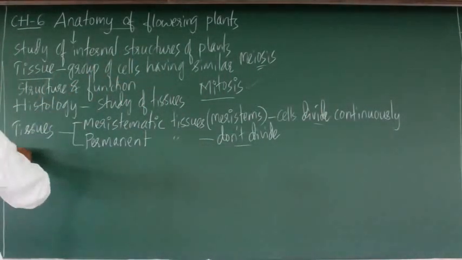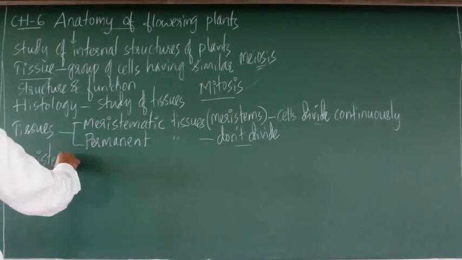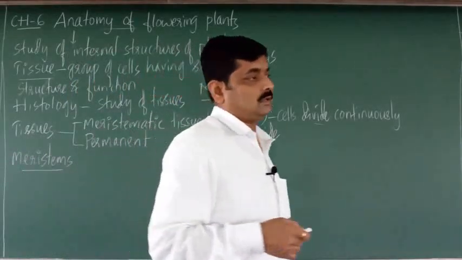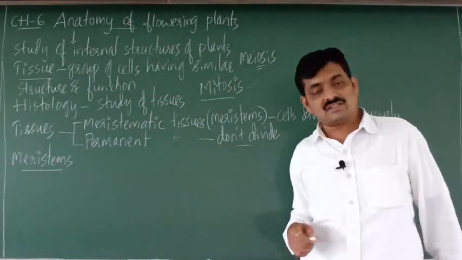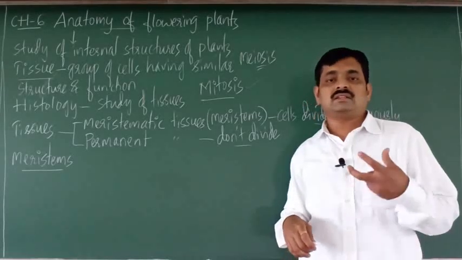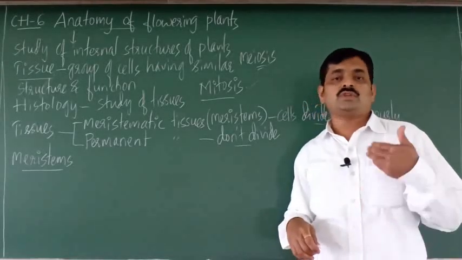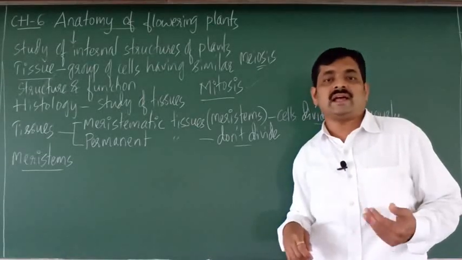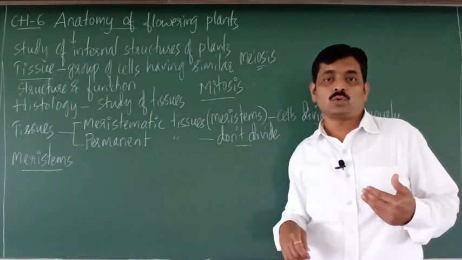the meristematic tissues or meristems. How can you define these meristems? Meristems are the cells which divide continuously and they are located at the shoot tip and root tip.